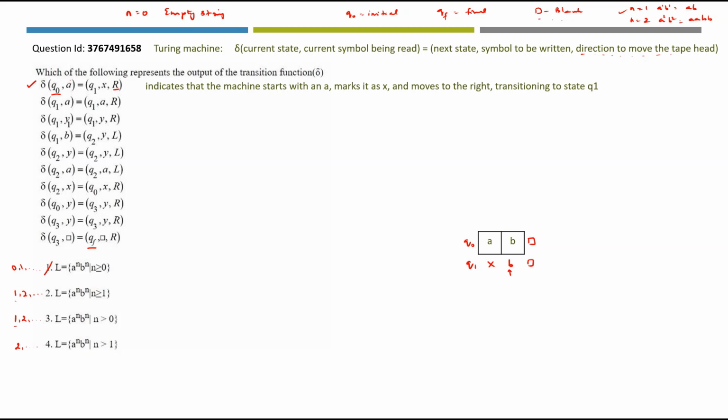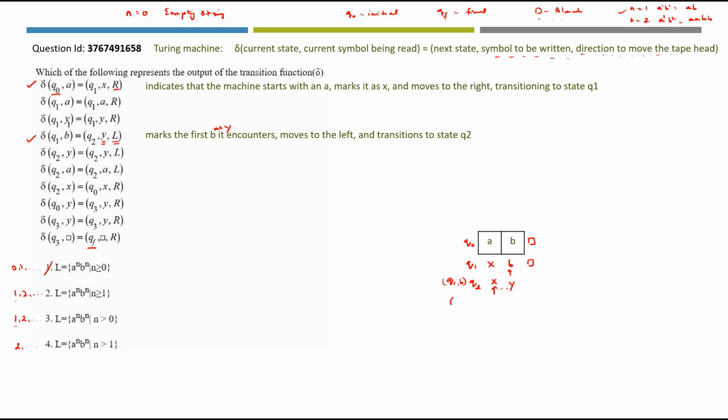How do you read this particular transition? You have to read this as q1 comma b. So go for q1 comma b. It is here. What happens in q1 comma b? This marks the first b it encounters, moves to the left and transitions to state q2. So this b is now changed to y, as we see here. It is the symbol to be written. So we are marking the first b as y and then we are moving to state q2. Now we will have q2 and the direction of head movement will be left. So we have x here. Now we are moving to this x.